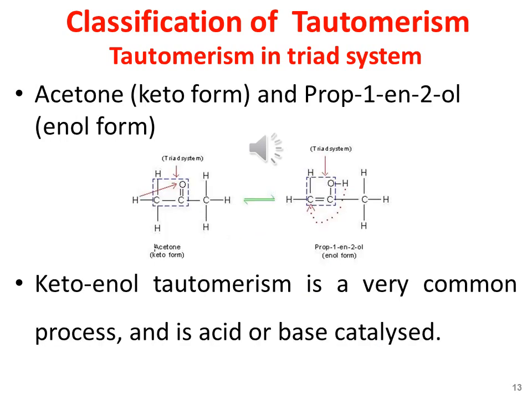Depending upon the distance between the two atoms involving the migration of atom, that is mostly the hydrogen atom, the phenomena of tautomerism can be classified into two major categories. Number one, the dyad system and the triad system.